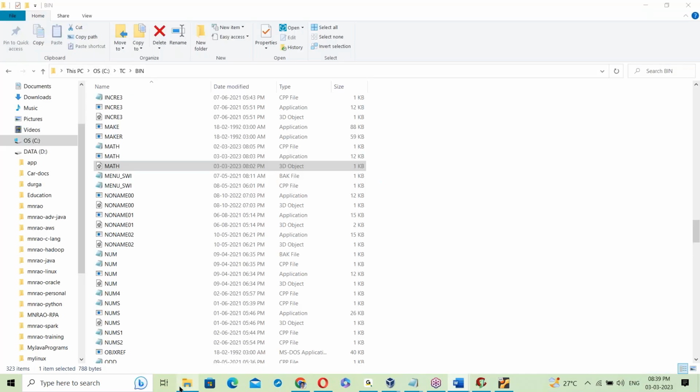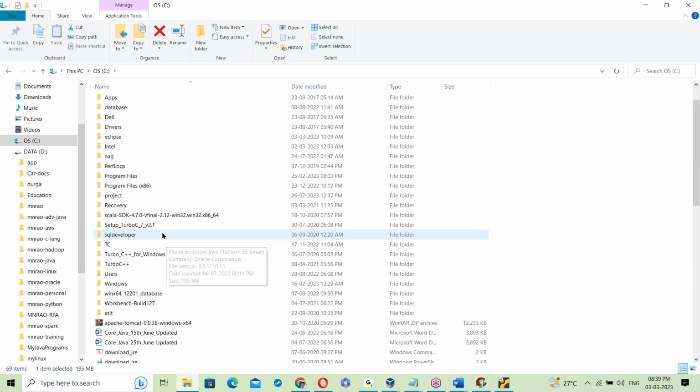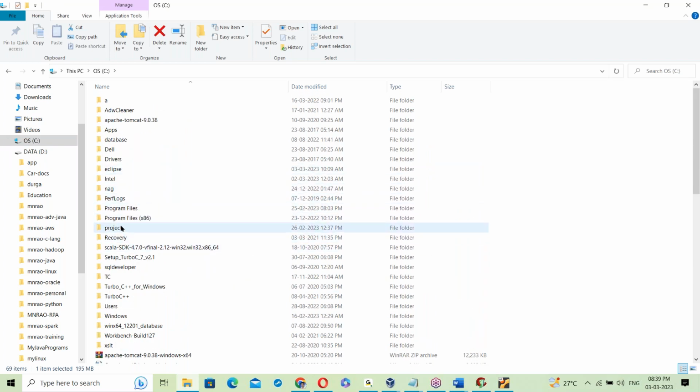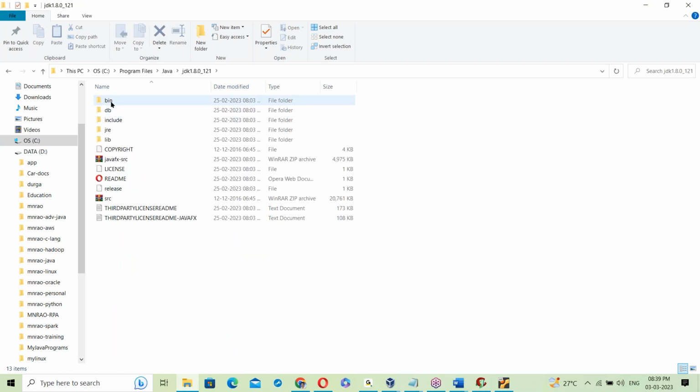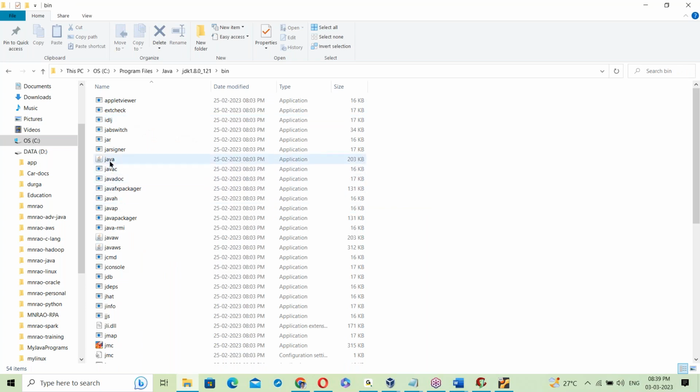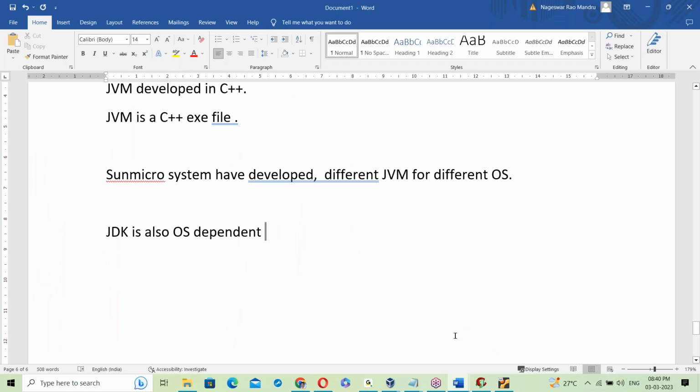For example, the Windows JDK: in my system's C drive, Program Files, Java, there is JDK 1.8, which is a Windows JDK. Inside it, in the bin folder, this is the JVM. So it's the Windows JDK and the Windows JVM. The Linux JDK would have the Linux JVM. Since the JVM changes, the JDK also changes. So the same JDK cannot be installed on different operating systems.